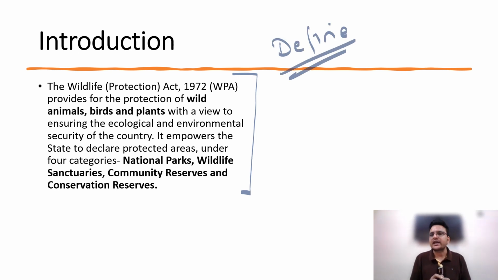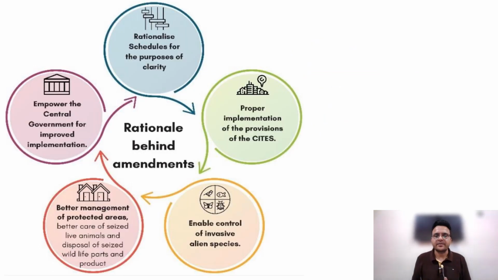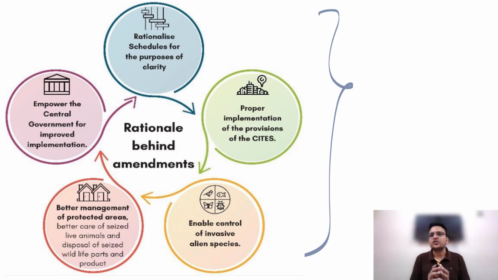What is the Wildlife Protection Act? We can say that it provides for the protection of wildlife, wild animals, birds, plants, with a view to ensuring the ecological and environmental security of the country. It empowers the state to declare protected areas under four categories: national park, wildlife sanctuary, community reserves and conservation reserve. You can give the context also. Then, why is this act going to be amended?